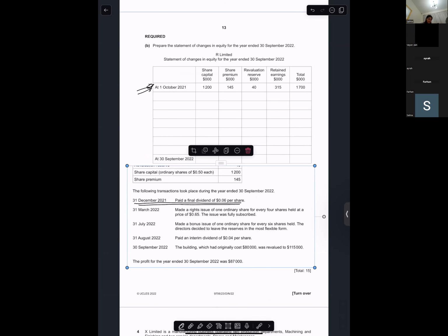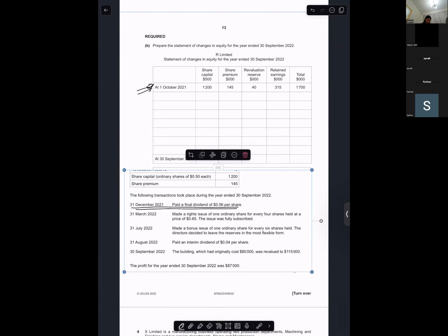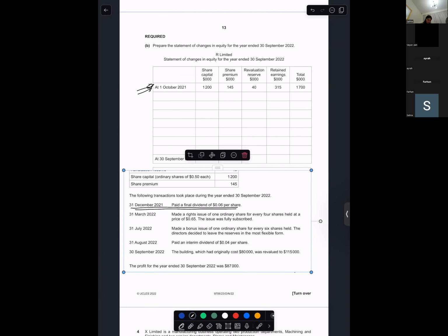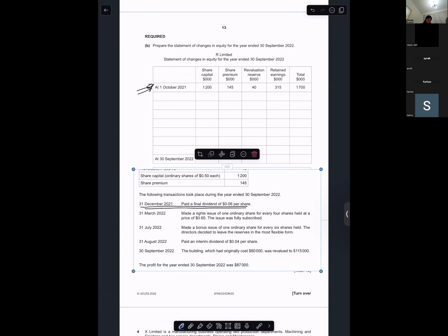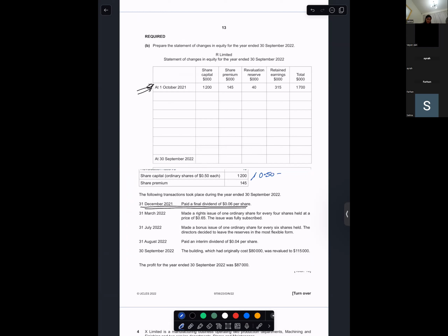So 1,200 is our share capital, divided by the face value 0.50, into 0.06. What do we get? Wait, let me just calculate the number of shares.